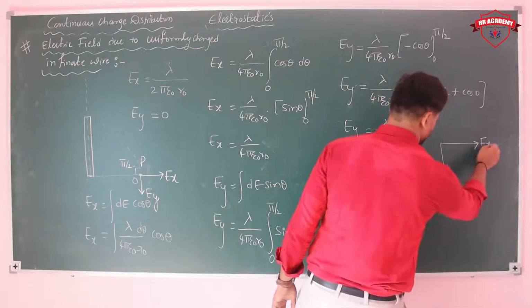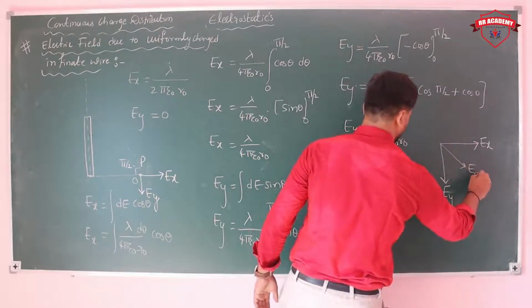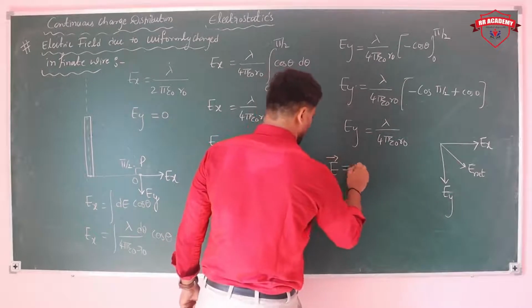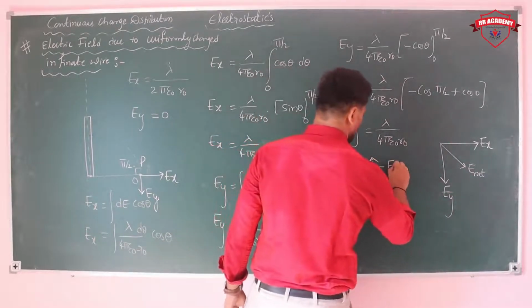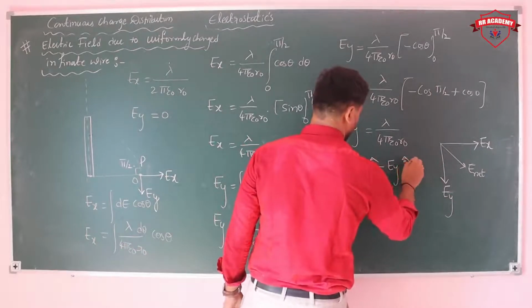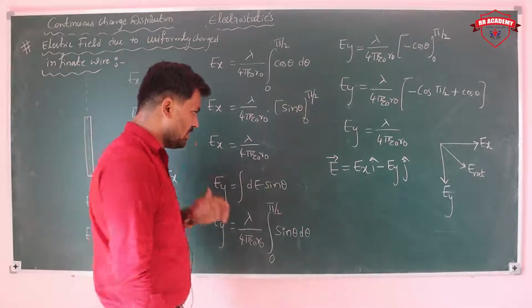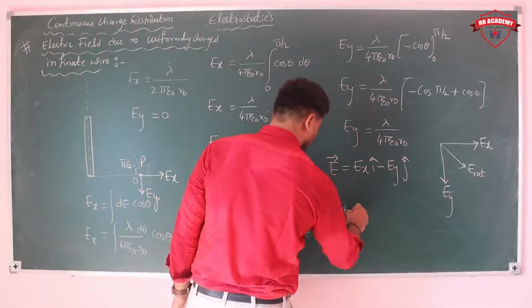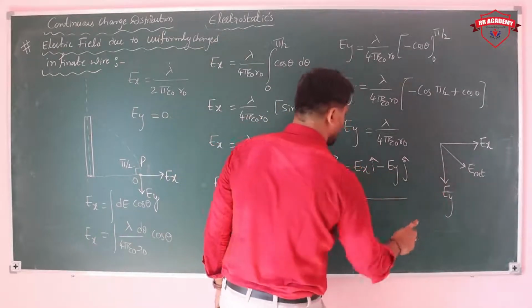Ey and Ex. What is the value of the net electric field? The net electric field is equal to Ex i cap minus Ey j cap. And one more thing, the E net value, if you take the magnitude, is under root Ex square plus Ey square.